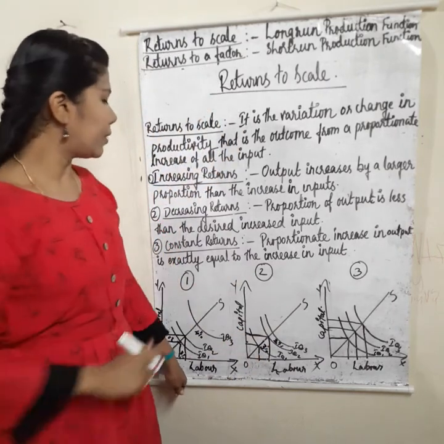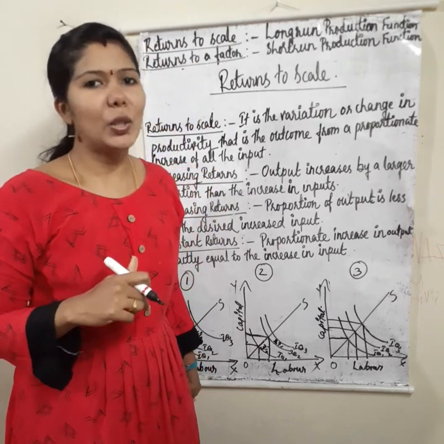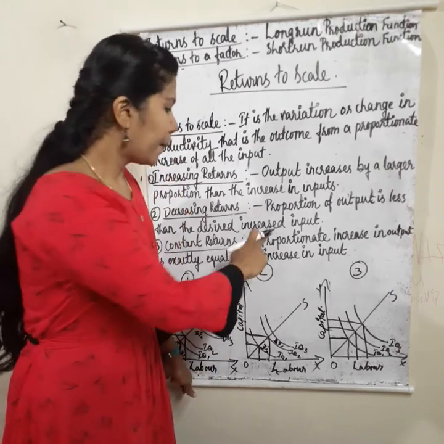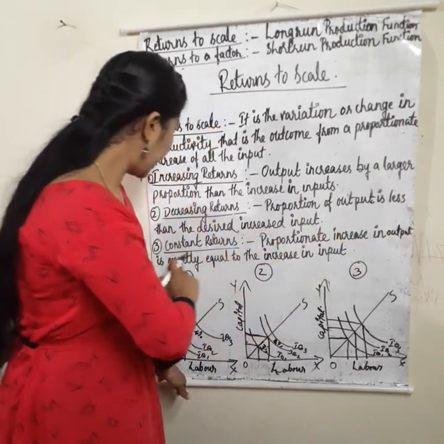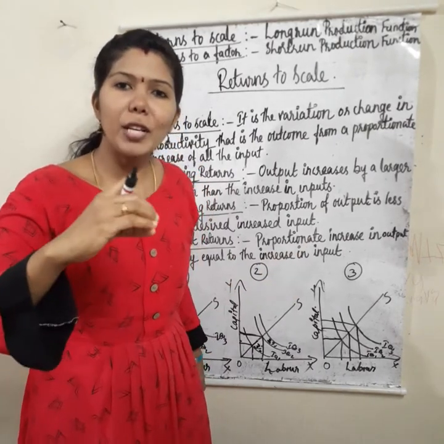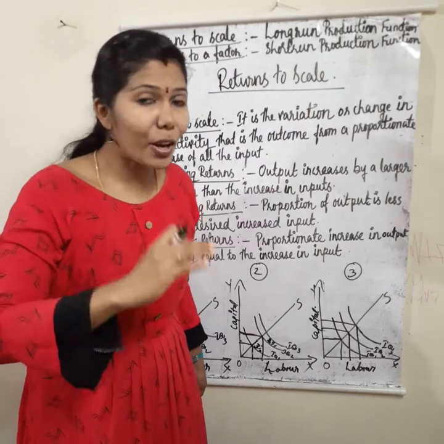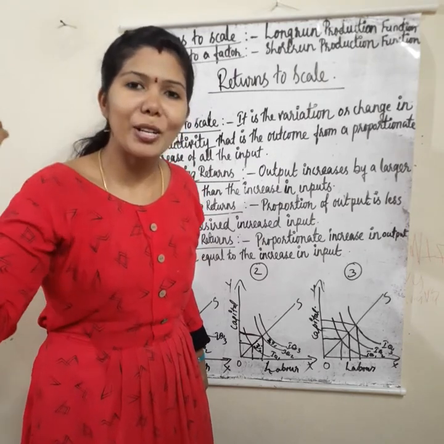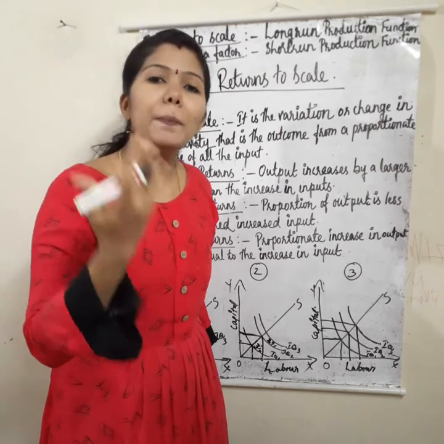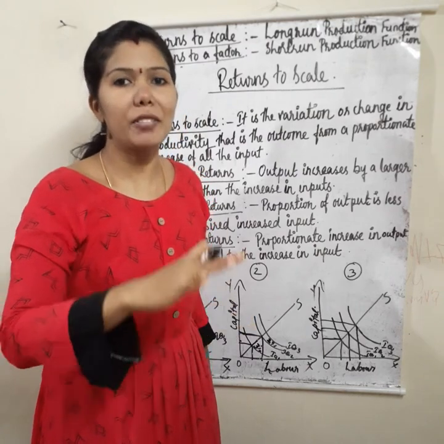Now third one, constant returns to scale. We already know that. Same proportionate change. The proportionate increase in output is exactly equal to the increase in input. Changes in the level of input will be equal to changes in the level of output. If input increases by 25%, output will also increase by 25%.